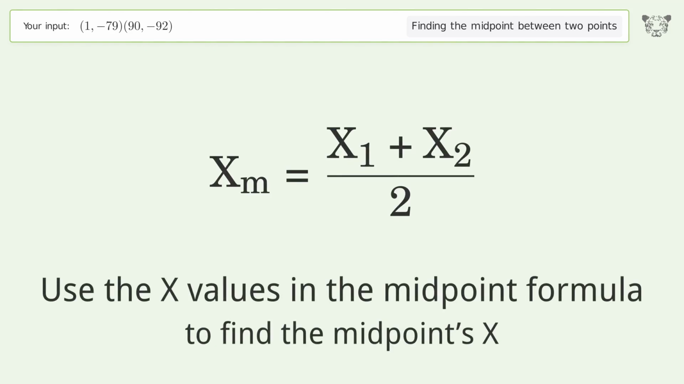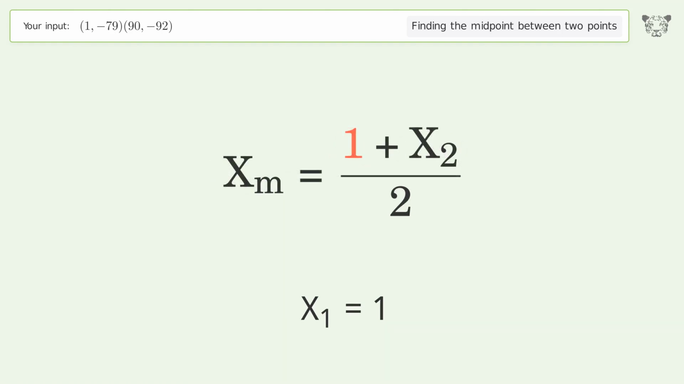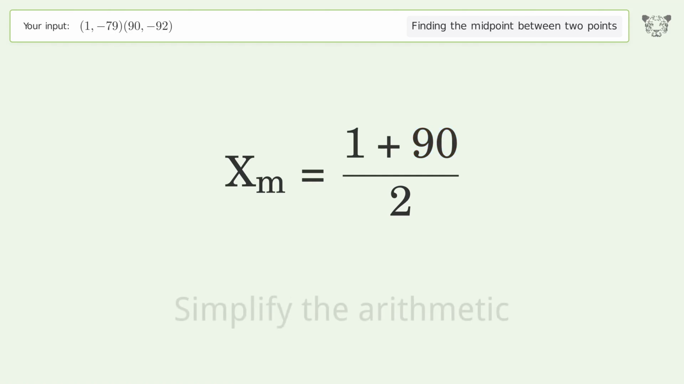Use the x values in the midpoint formula to find the midpoint's x. x1 equals 1, x2 equals 90. Simplify the arithmetic.